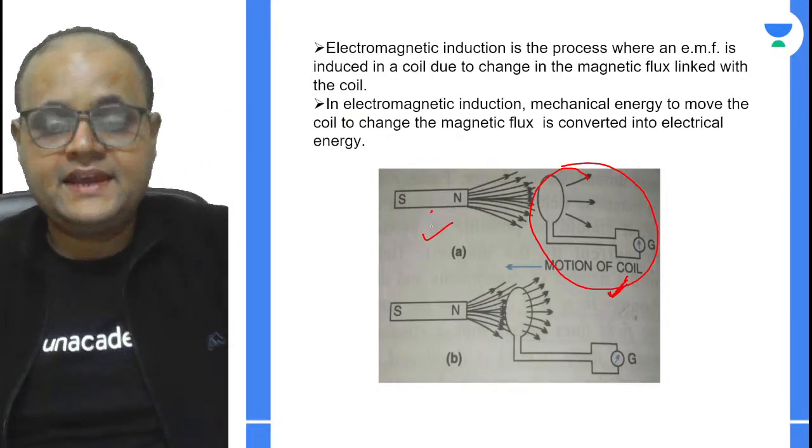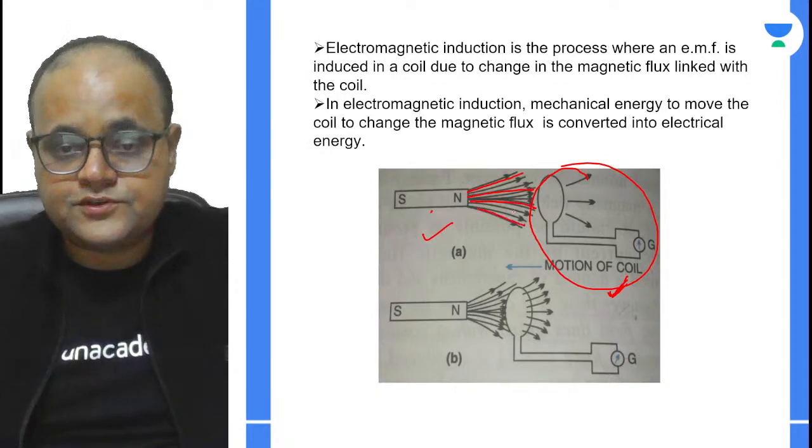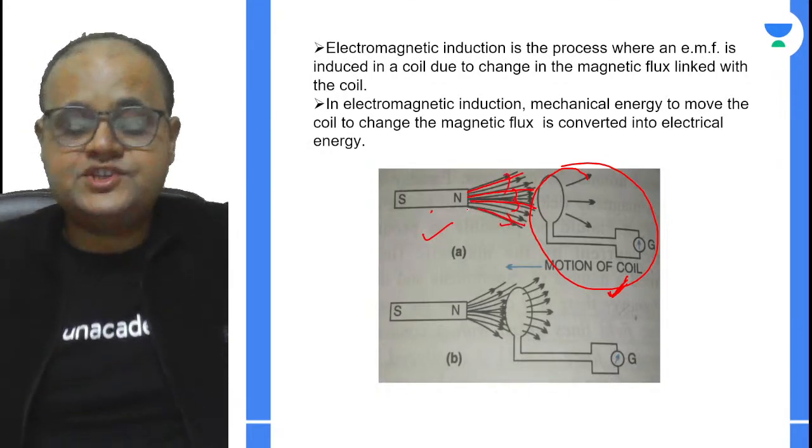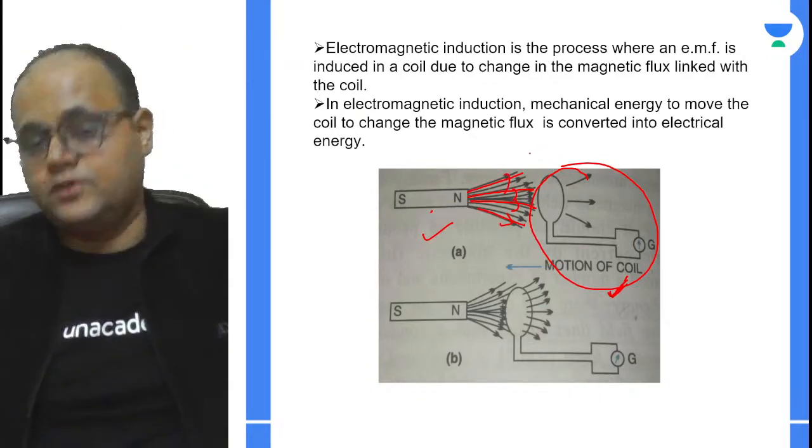Now, every magnet has its set of magnetic lines of force, and we know that magnetic lines of force originate from the north pole and move towards the south pole, right?